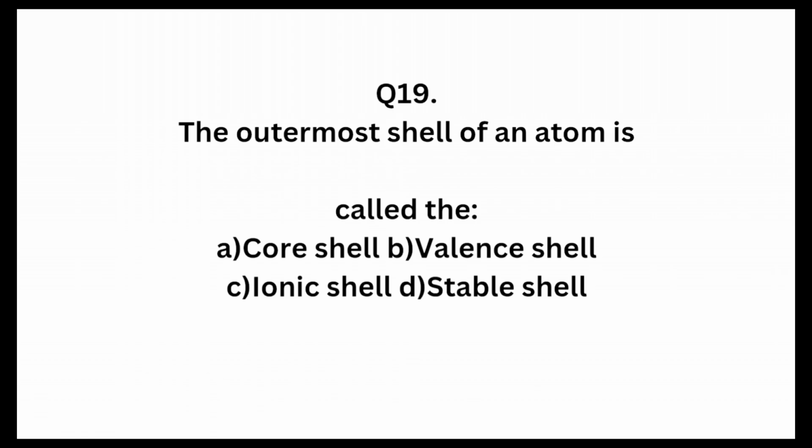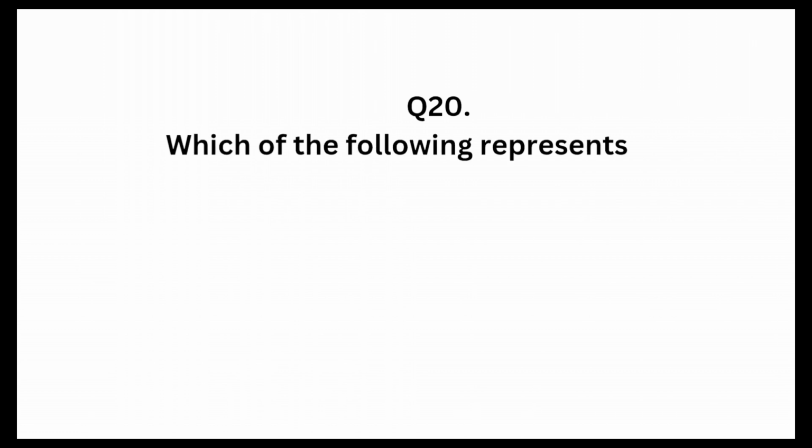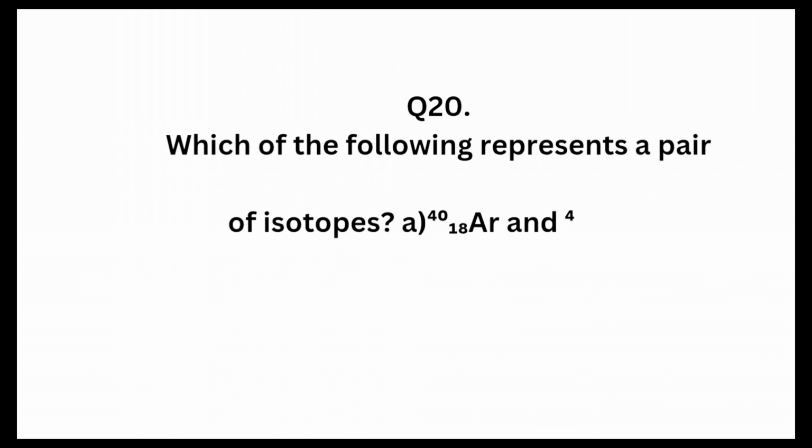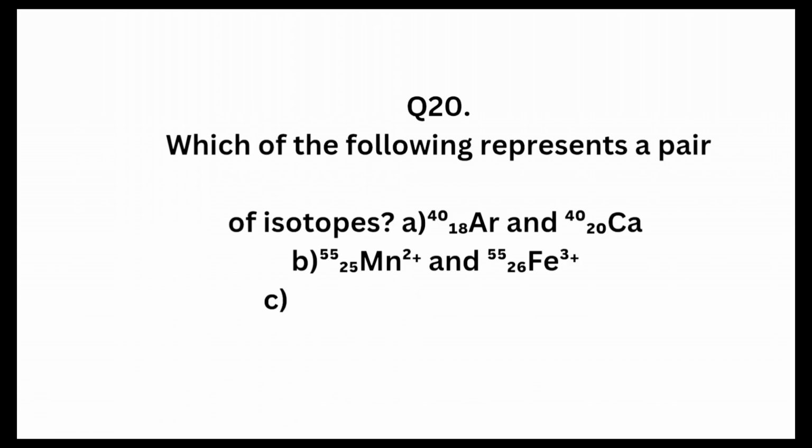Question 20. Which of the following represents a pair of isotopes? Isotopes are atoms of the same element but with different mass. Let's see the choices. A. Argon 18, 40 and calcium 20, 40.